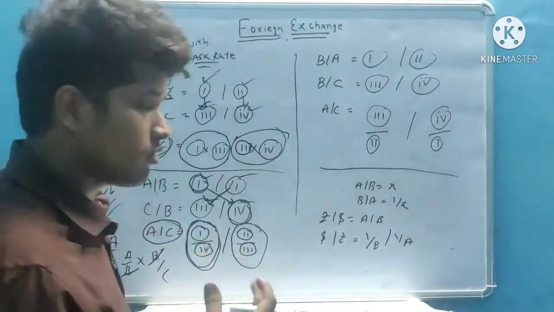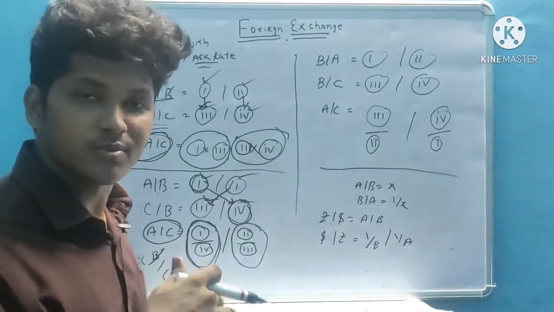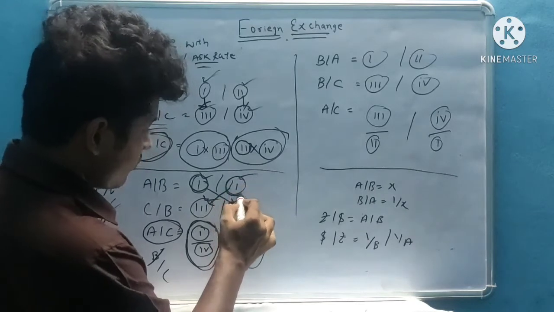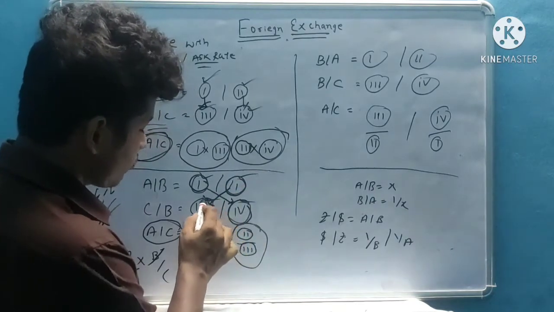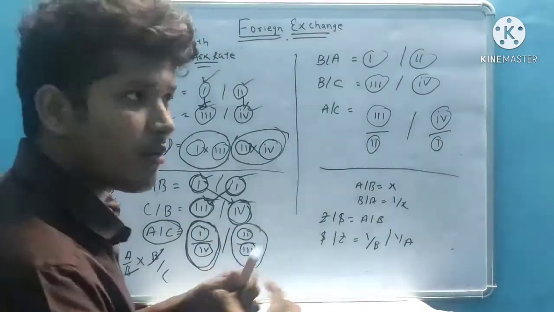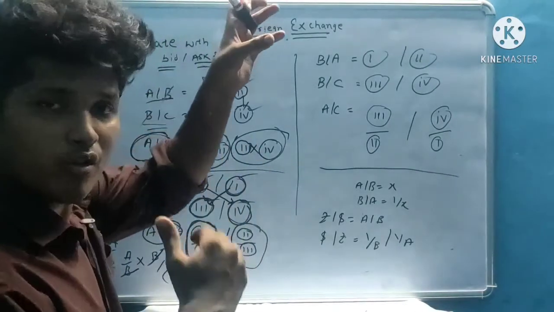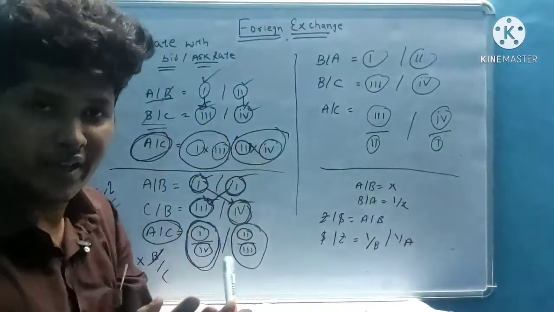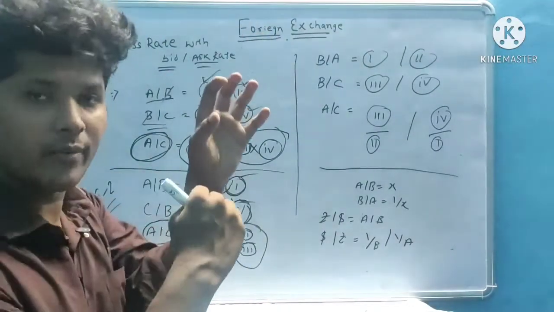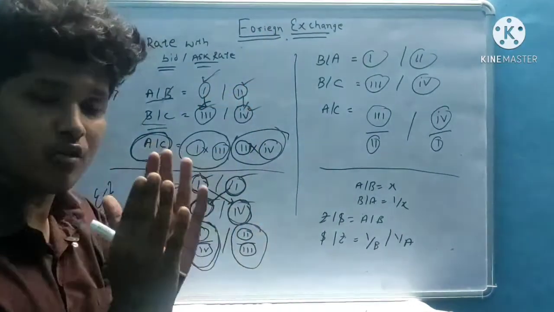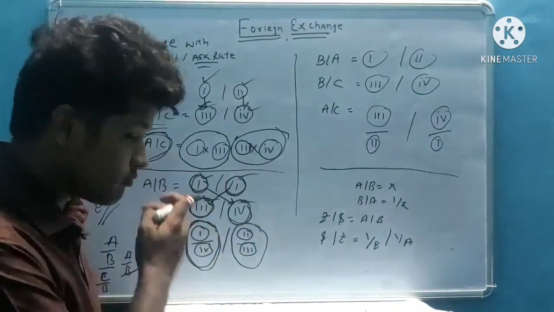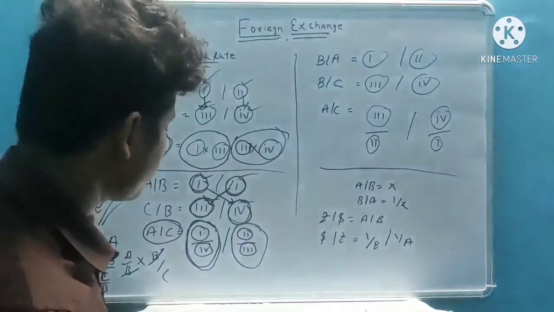Ask rate, I will require the bigger amount, because ask rate is greater than bid rate. So how? That is big amount divided by small amount, that is bid rate. So 2 by 3. The reason is if I divide bigger amount by smaller amount, the outcome will be bigger. If I divide smaller amount by bigger amount, then the outcome will be smaller. So in that way this formula comes, and you should remember it for exam purposes.